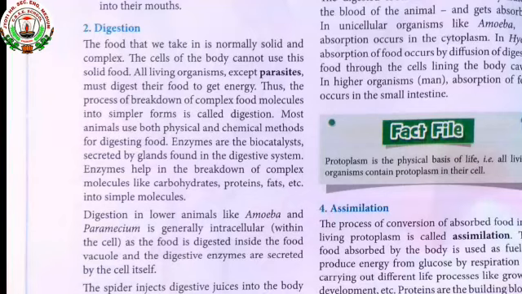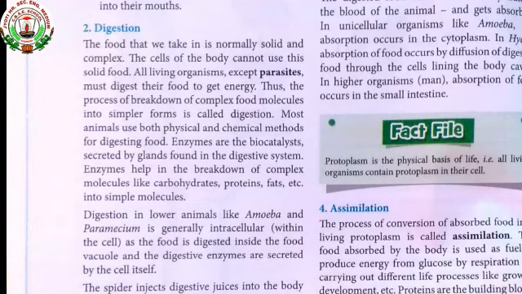Enzymes are the biocatalysts secreted by glands found in the digestive system. Enzymes help in the breakdown of complex molecules like carbohydrates, proteins, fats, etc. into simpler molecules. From this paragraph we have learned that the food we are taking is in solid and complex form, so the cells of the body cannot use the solid form directly.